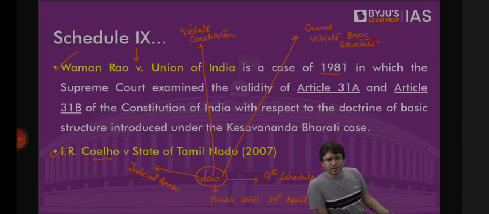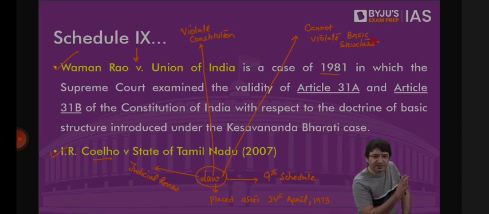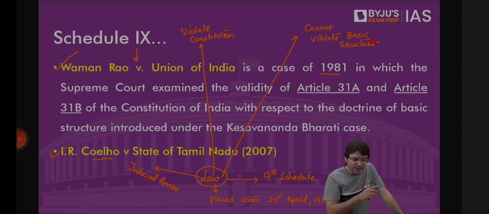That means there is a law passed by the Parliament which says there can be no discrimination when it comes to public employment on the grounds of religion, race, caste, sex, place of birth, descent, so on and so forth. What if tomorrow state passes a law and says that in reserving posts in government jobs, we will discriminate on the grounds of residence? To prevent a challenge to this law, this is placed in 9th schedule after 24th April 1973. Will this law still get some sort of protection? Yes. Is this law violating the constitution? Yes. Because constitution says there can be no discrimination on the grounds of residence. But when this law is placed in 9th schedule, if discrimination on the grounds of residence is not a basic structure, then this law will continue, even if it is violating the constitution. But it is not violating the basic structure.